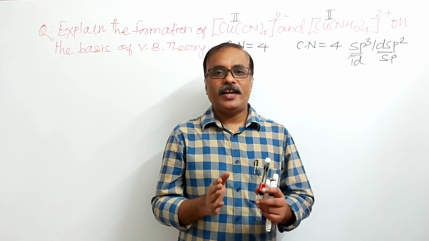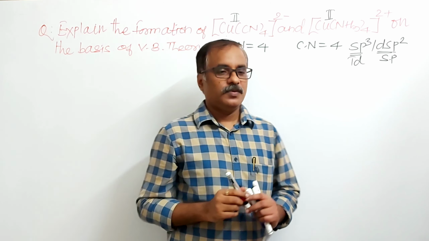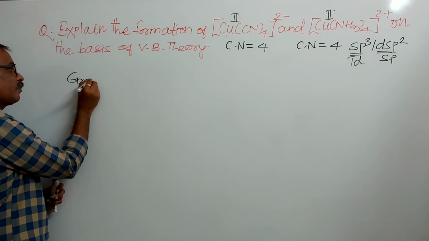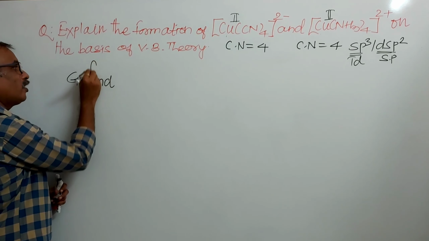Step number 1, the ground state electronic configuration of copper. Copper in ground state.